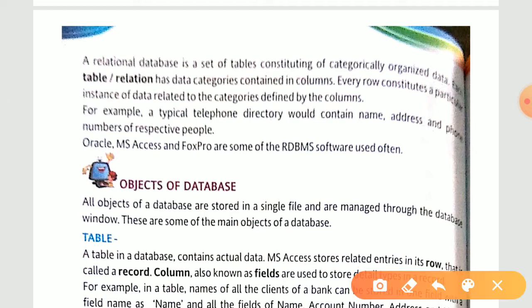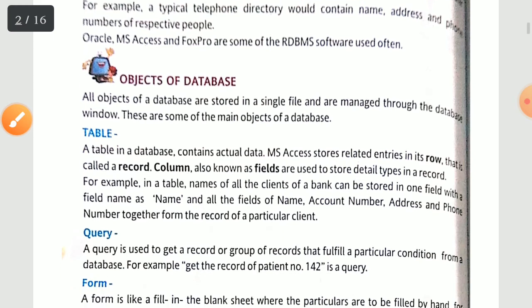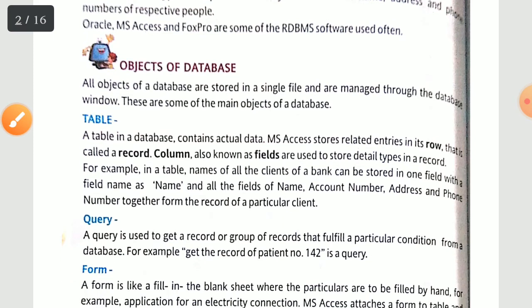Now in your book, three examples are given. The first one is Oracle, the second one is MS Access, the third one is FoxPro. In this chapter we are going to focus on MS Access. But before that we'll see what the objects of a database are, means what kind of normal terms we are going to face